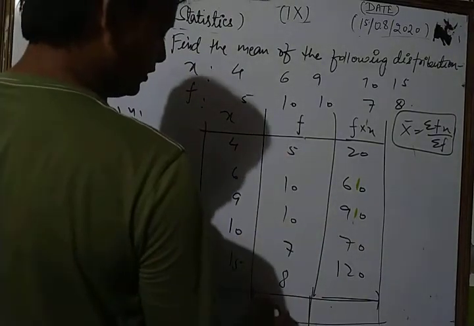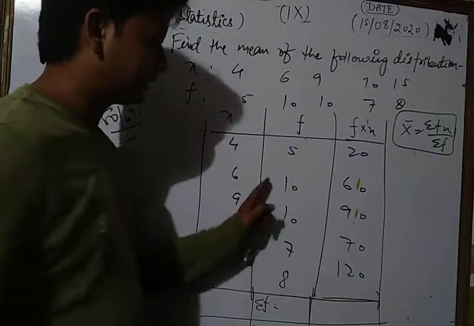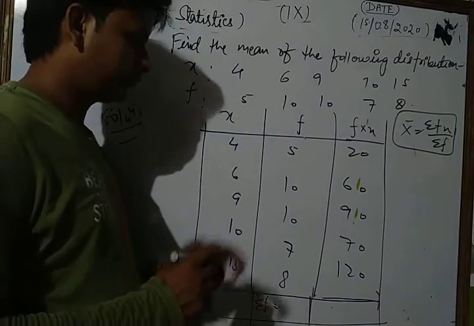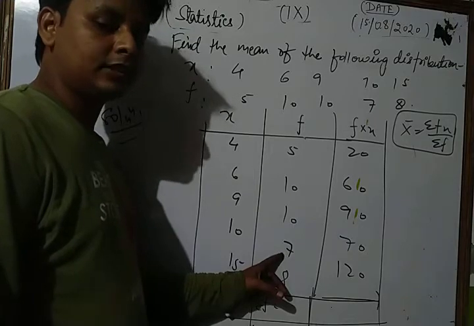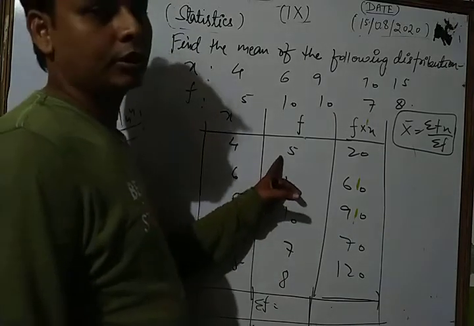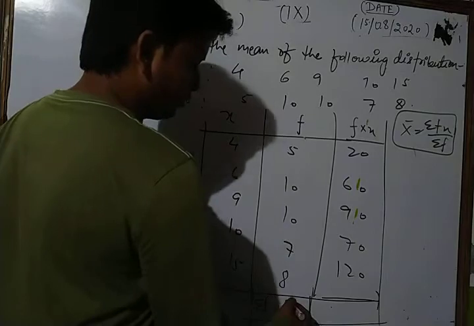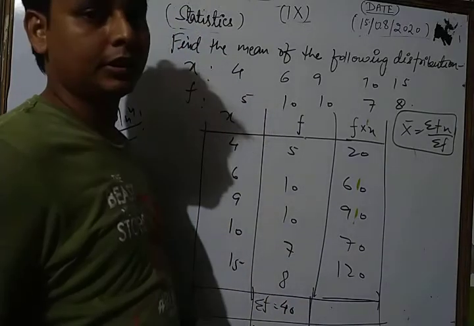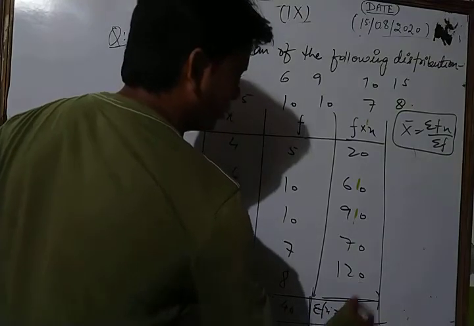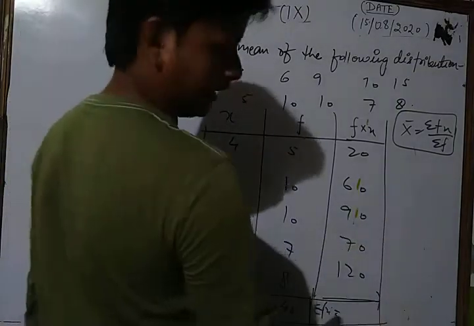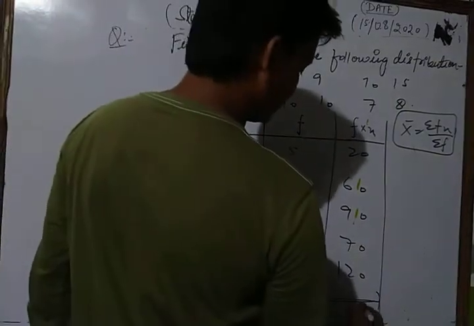Here sigma f, the sum of the frequencies, is 8 plus 7 is 15, plus 5 is 20, 20 plus 20 is 40. The sum of frequencies is 40, and sigma fx, after adding, we get 360.